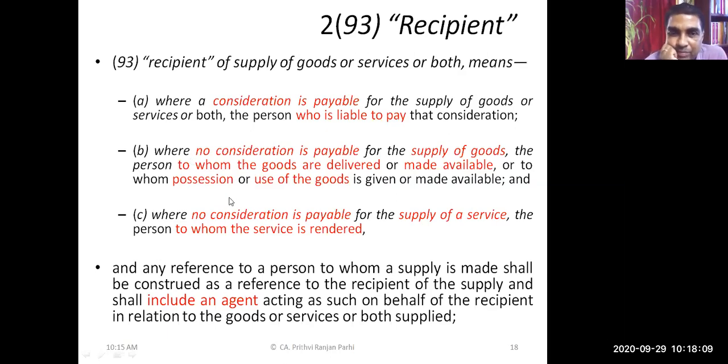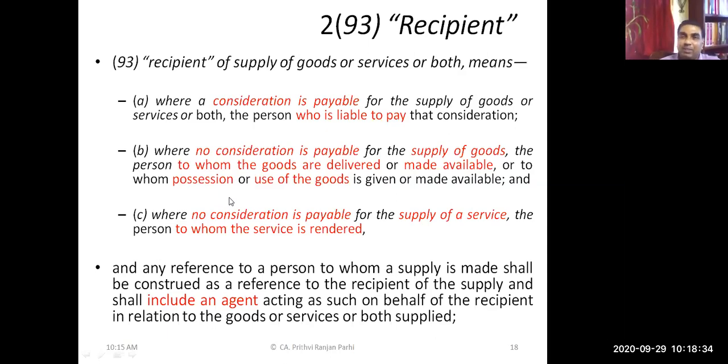So where no consideration is payable for the supply of goods, the person to whom the goods are delivered or made available, or to whom the possession or the use of the goods is given or made available. Okay. Now second example, where no consideration is payable. First of all, if consideration is payable, very easily we can decide who is the recipient. But where consideration is not payable.